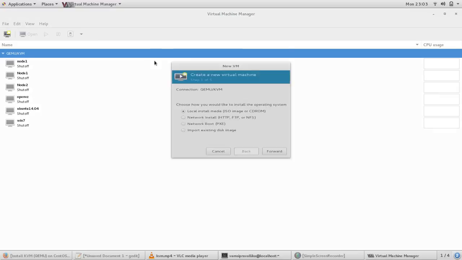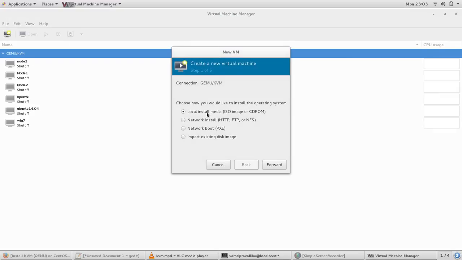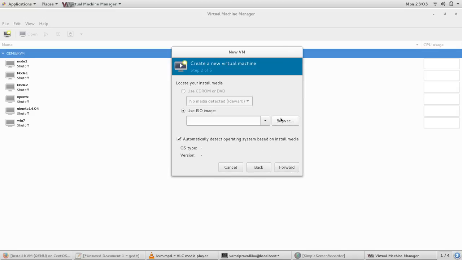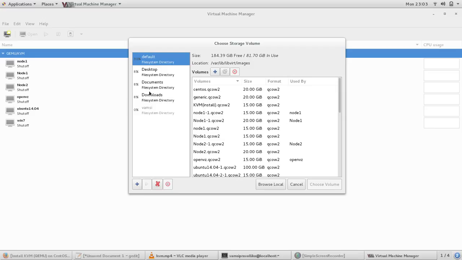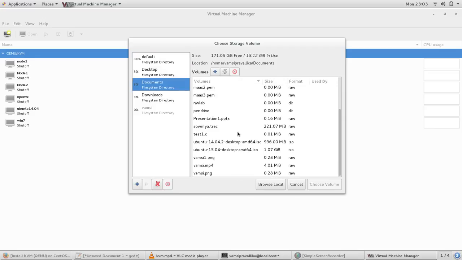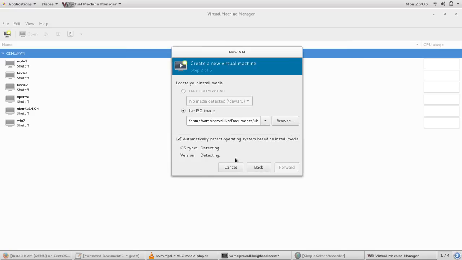For that, create a new virtual machine. In that we have to attach the ISO image. Next, click on forward, browse. We have to select any operating system image for installing the operating system in qemu or KVM. Here we selected Ubuntu 15.04, and the operating system type is Linux.